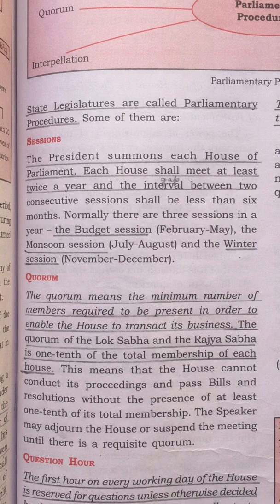The speaker may adjourn or call off the house or suspend the meeting until there is requisite or required quorum. So the speaker has got the power to suspend the meeting if the requisite or required number of members are not present for the meeting.